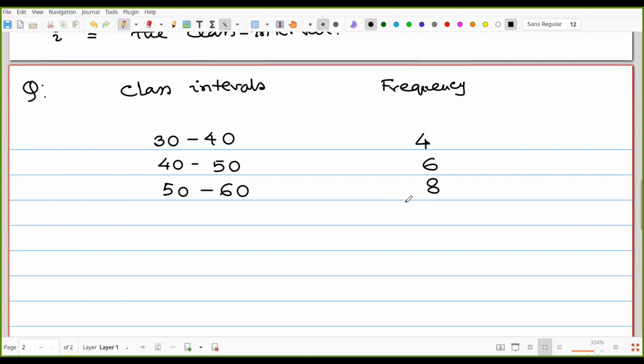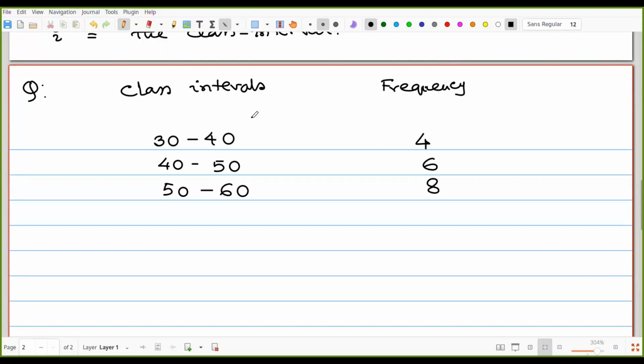That means from 30 to 40, suppose some marks obtained by the students. There are 4 students who have obtained marks between 30 and 40, 31, 32, 39, whatever, or 40. But we have already discussed in the previous case that if 40 is in one class, then it must not be in the previous class.